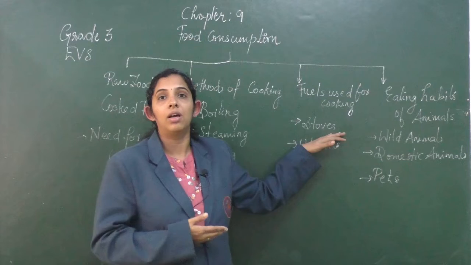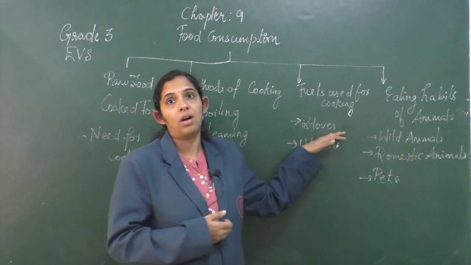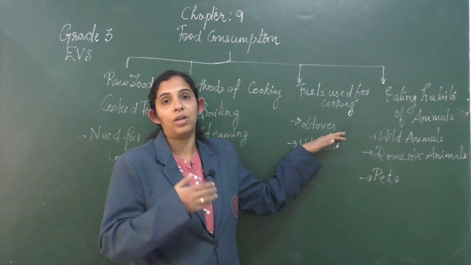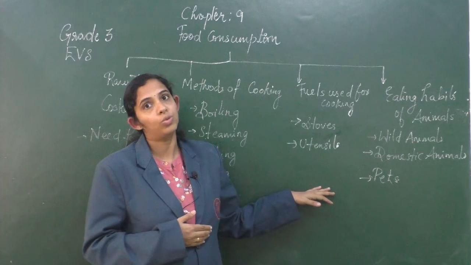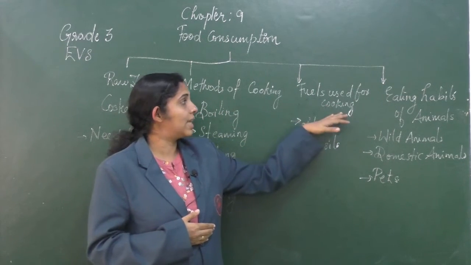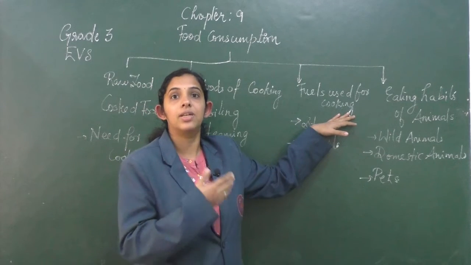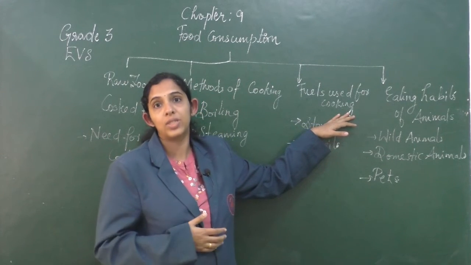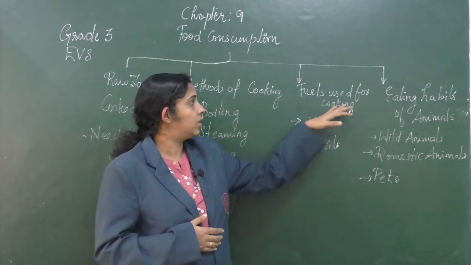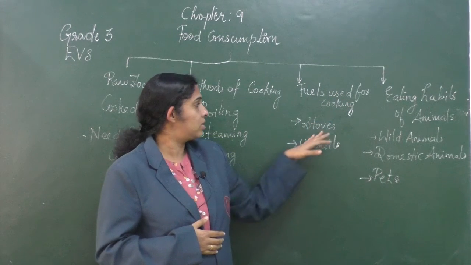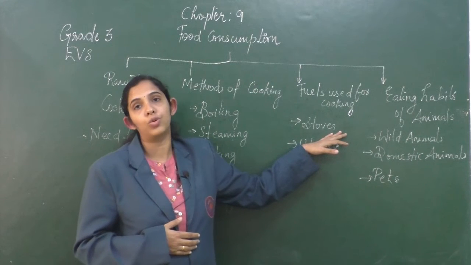Nowadays we have electric induction stoves, solar cookers, or microwave ovens which use microwave technology for cooking food. The fuels like LPG and PNG are stored and supplied through cylinders or pipelines. Okay. So these are the fuels and the stoves that we are using for cooking.